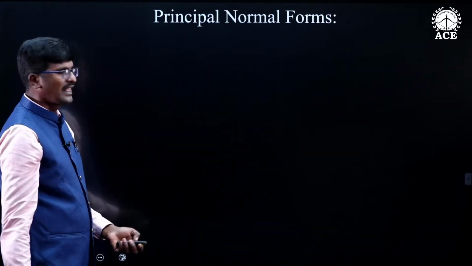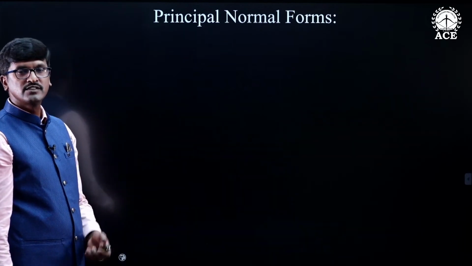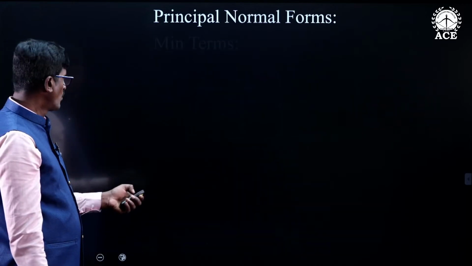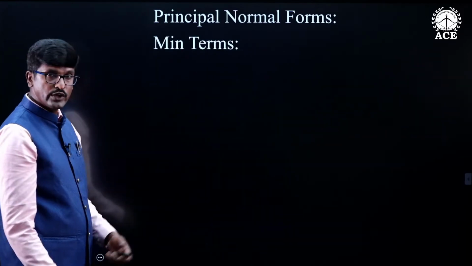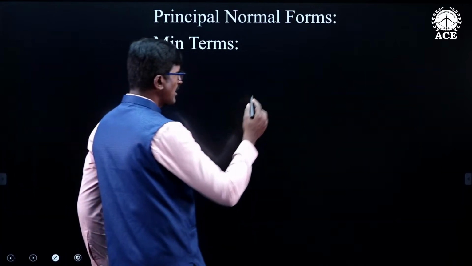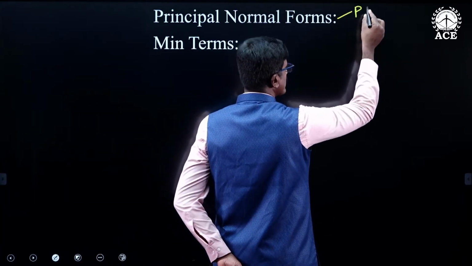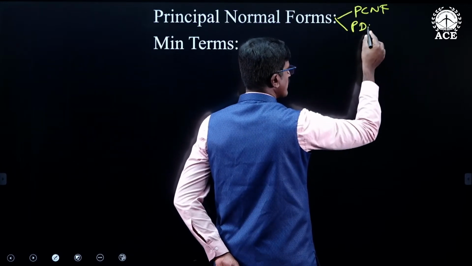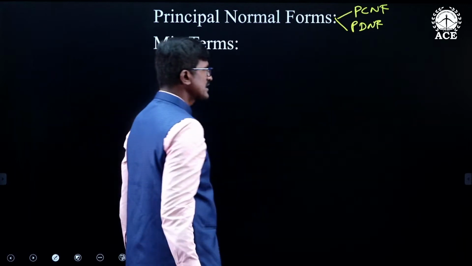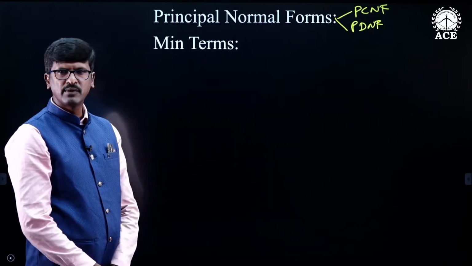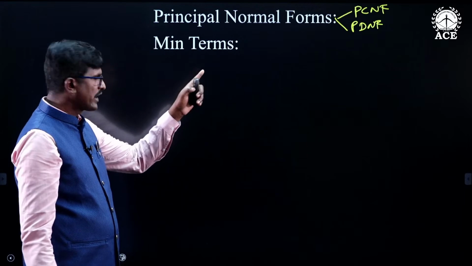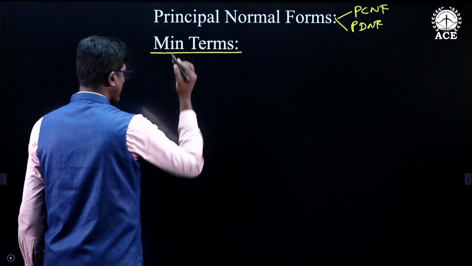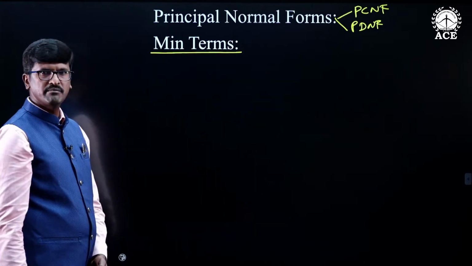The next one is principal normal forms. Like normal forms, we have two principal normal forms: principal conjunctive normal form and principal disjunctive normal form. Before we define them, let us discuss what are min terms and max terms. We will discuss min terms and max terms.